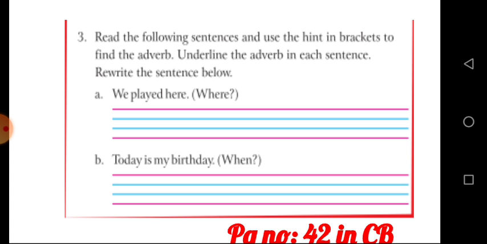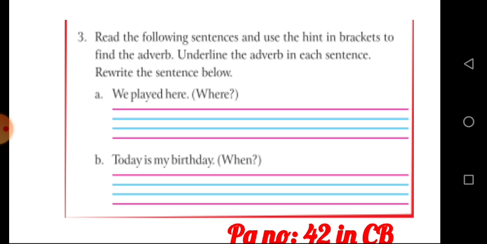See the first one. We played here. Where? It mentions the particular place. Here is an adverb. Underline the word here. Now rewrite the sentence: We played here, and underline the here.